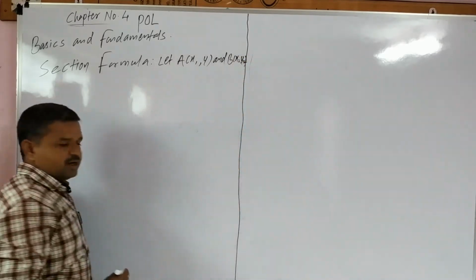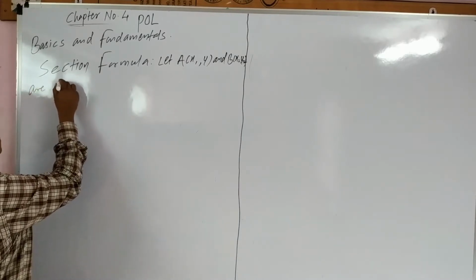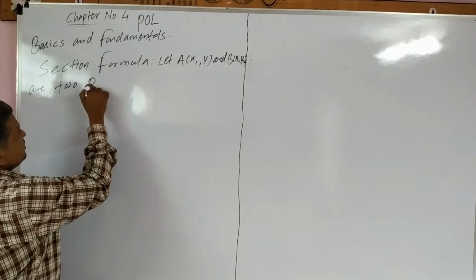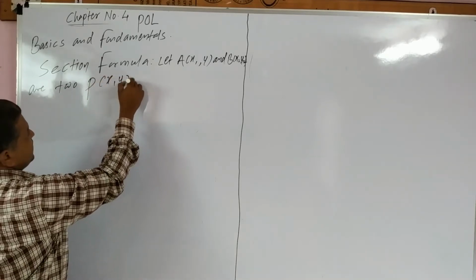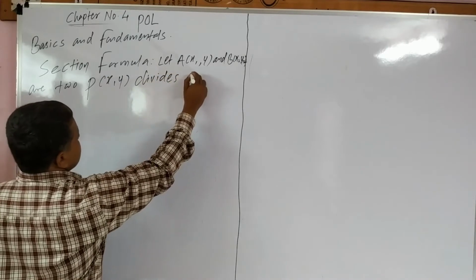A x1 y1 and B x2 y2 are 2 points. P x comma y divides AB.